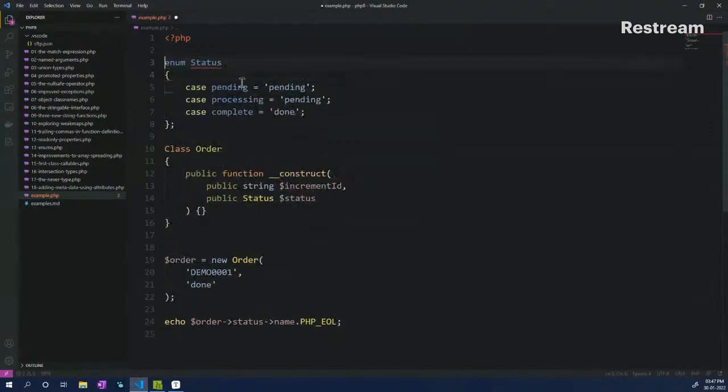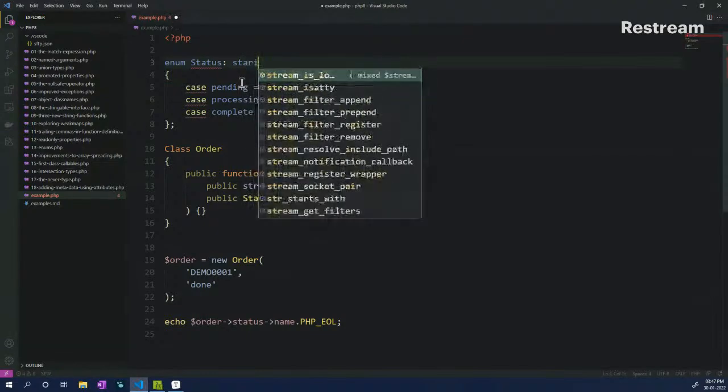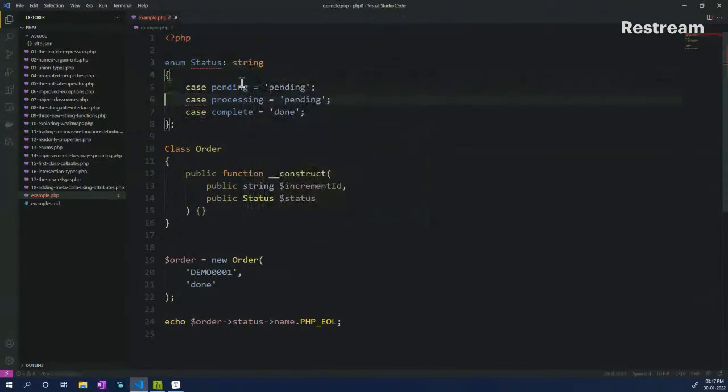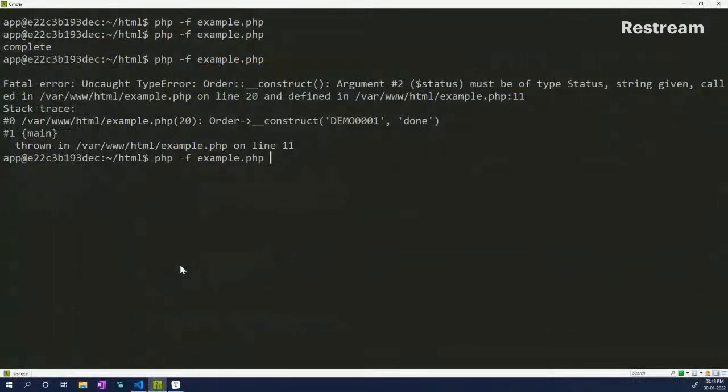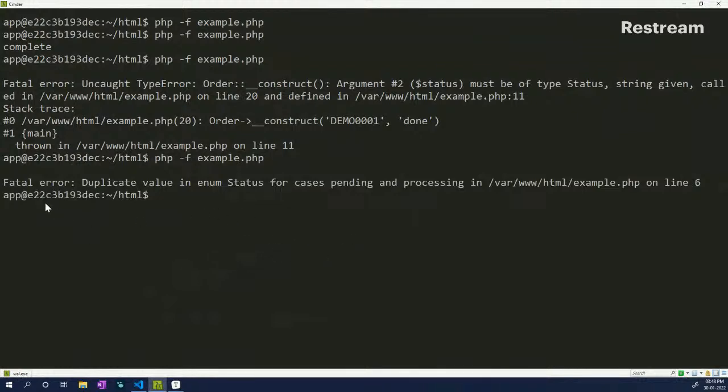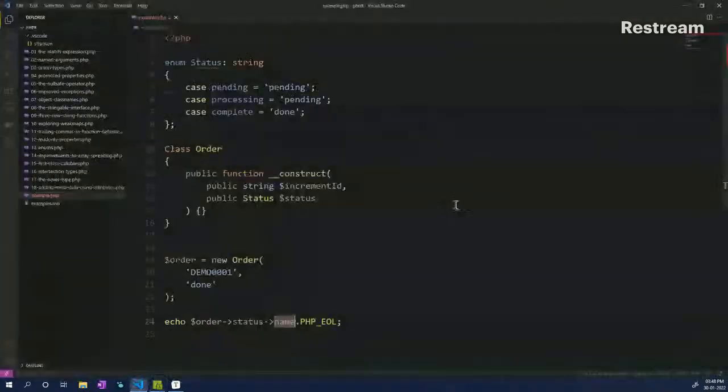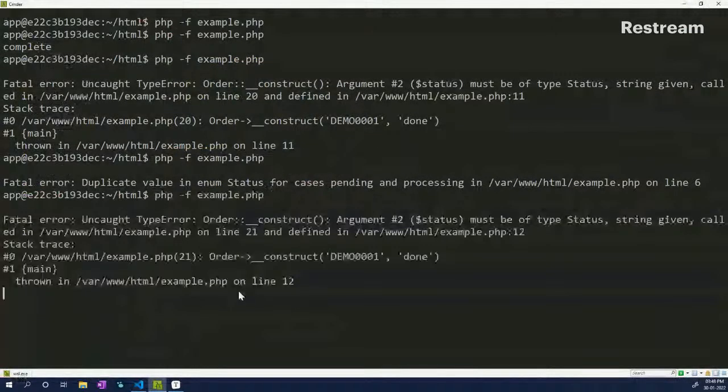So as soon as you declare a value in front of a case name, you actually have to declare a return type which is string, because we are returning a string right here. So now if I print the name, it will work. Duplicate value enum status pending and processing in line 6. Oh, sorry. So like you saw, we cannot have duplicate values as well. So this is also very important.